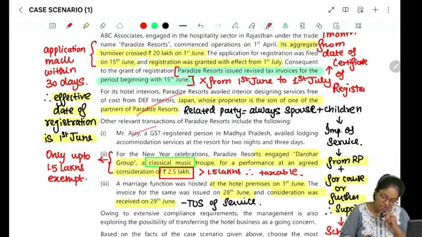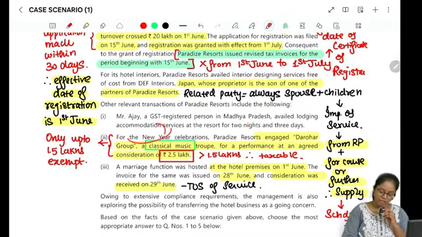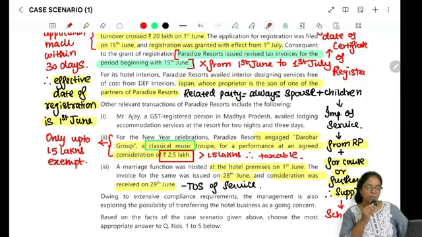Mr. Ajay, a GST registered person in Madhya Pradesh, availed lodging accommodation service at the resort for 2 nights and 3 days. Okay. For the New Year celebration, Paradise Resorts engaged Dharohar Group, a classical music troupe, for the performance at an agreed consideration of 2.5 lakhs.